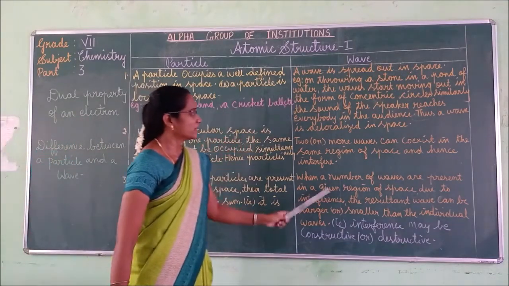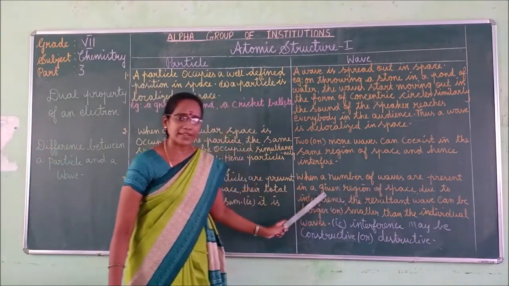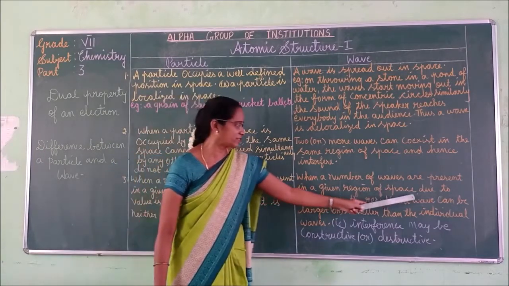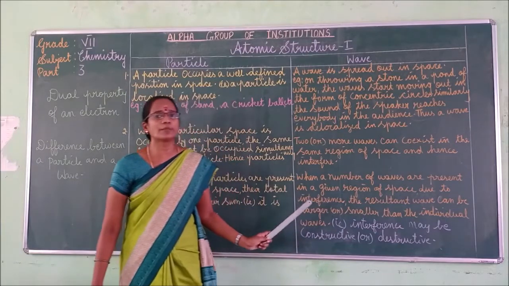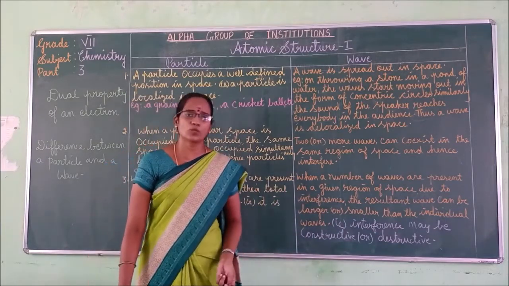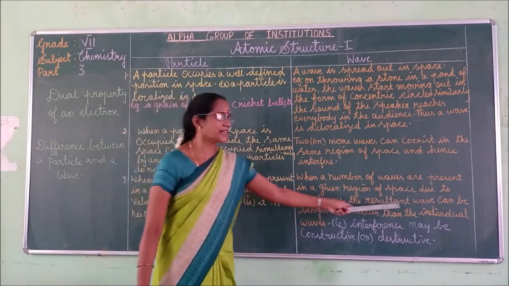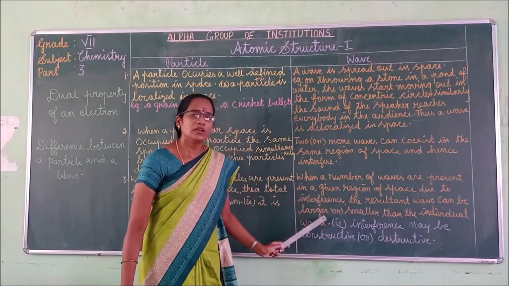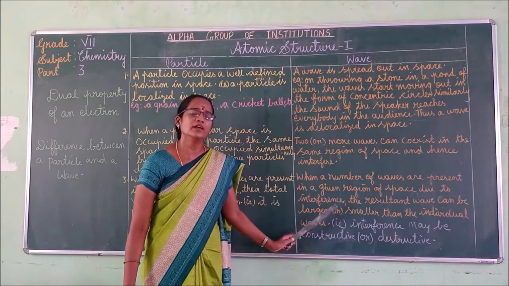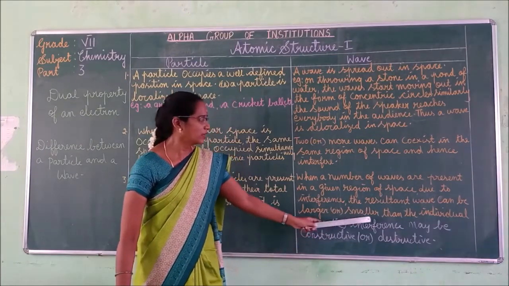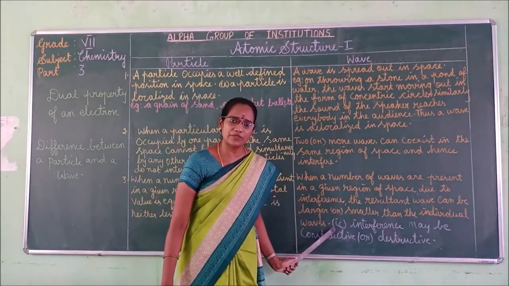Whereas for waves, when a number of waves are present in the given region of space, due to interference, which means combination of two or more waves, the resultant wave can be larger or smaller than the individual waves.